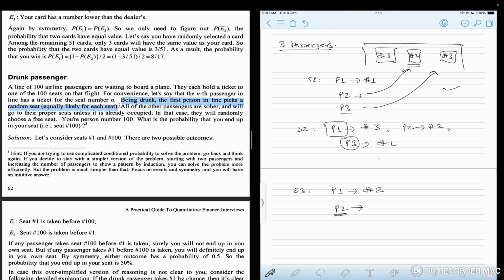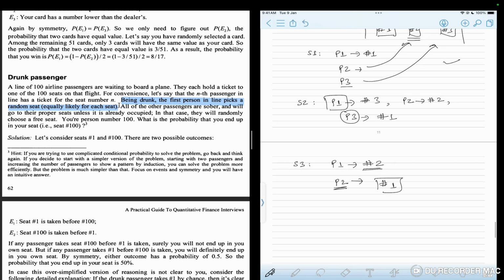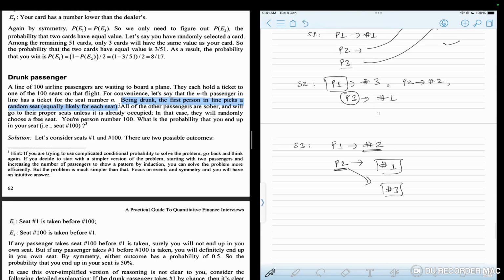Passenger 2 is not drunk, so he will first try to find his own seat, and he'll find that on seat number 2 the drunk passenger is sitting. So now passenger 2 has two options, between seat number 1 and seat number 3. His chances of picking 1 and 3 are equal, because as given, both seats are equally likely to be picked by any passenger. So passenger 2 is either going to pick 1 or 3.